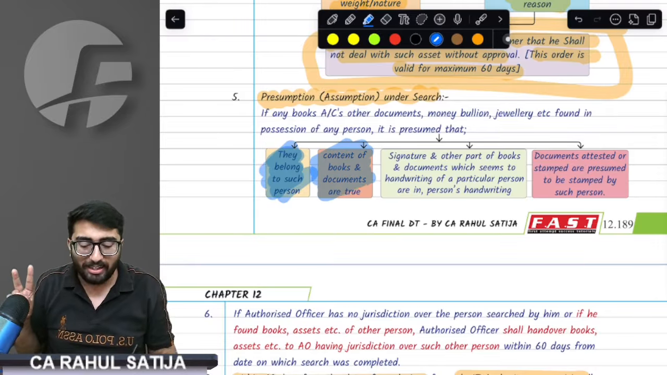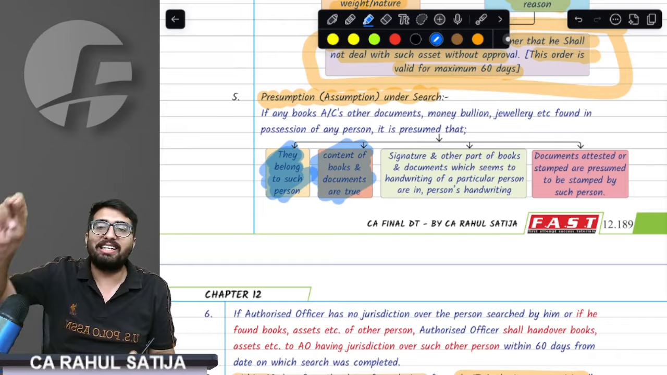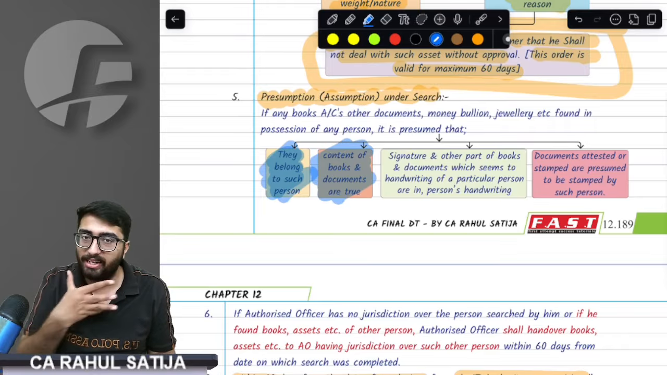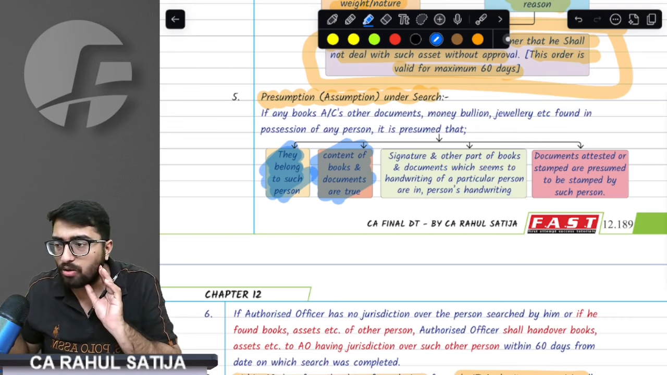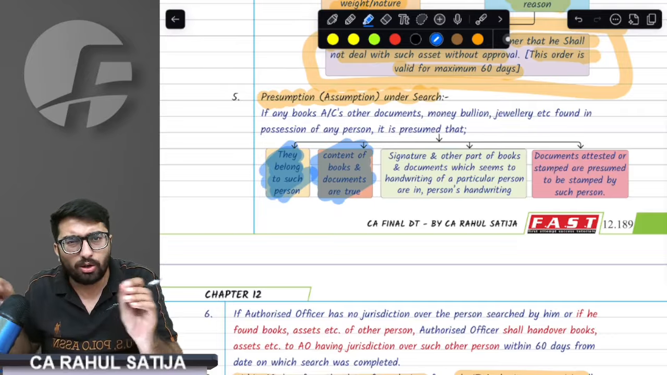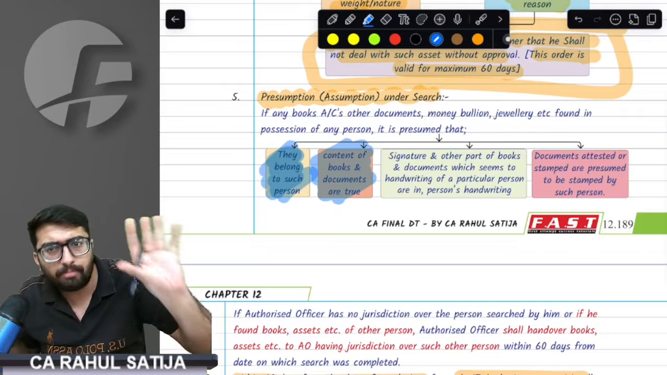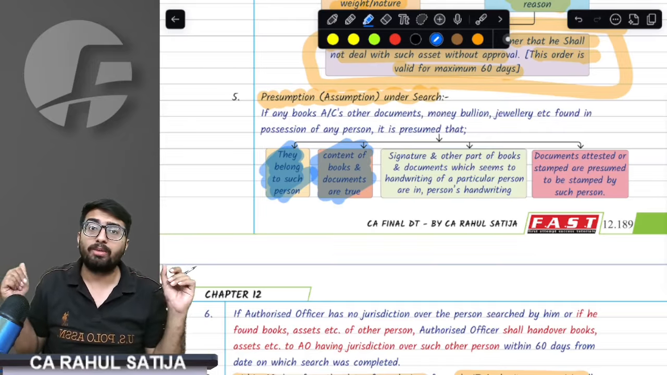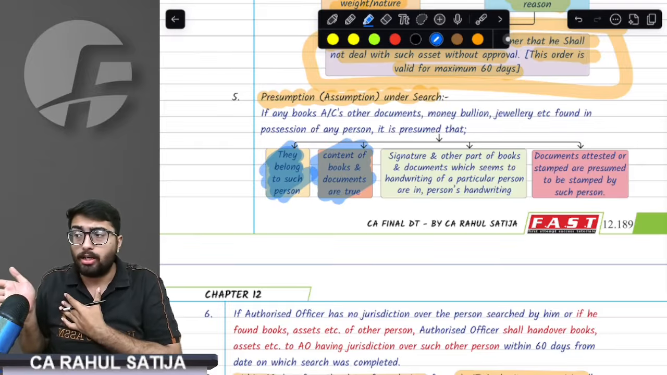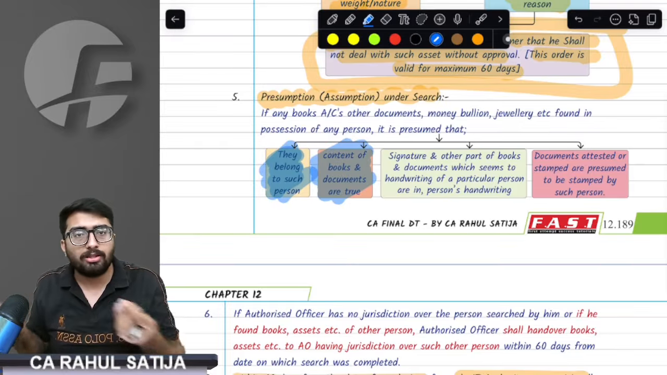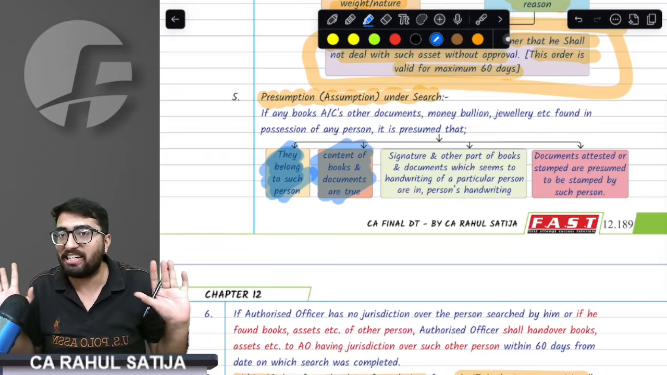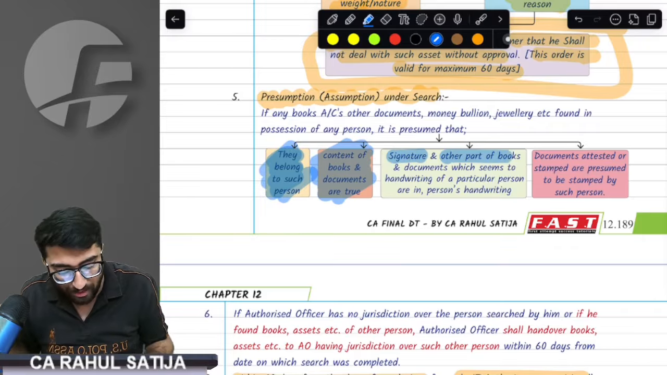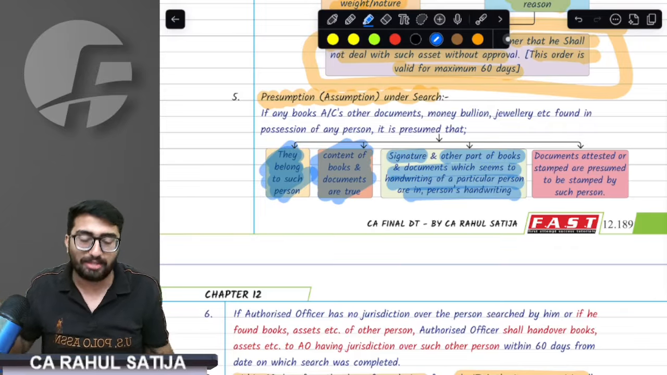Second thing, whatever the content of books of accounts is, whatever the content is there is true. For example, I have a maid in my house. That maid, just out of nowhere, out of anger, wrote a note that Rahul has received 1 crore rupees. She wrote a note and kept it in my drawer. Now the department saw that note and said, oh, you received 1 crore. Now the provision says it is correct. Whatever is written is true. Then the signature or any part of the books or the document which seems to be handwriting is my handwriting only.